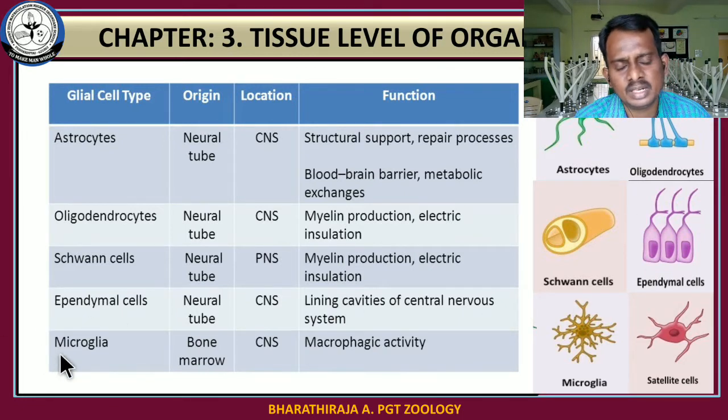The last one is microglial cells. Underline this word, note down this word. This is formed from the bone marrow. Most expected one mark question. Formed from the bone marrow, and the main function is macrophagic activity. That means to engulf the cellular debris, antigens and other cellular debris. Okay, and this is formed from the bone marrow. This is the most important structure compared to the other cells.